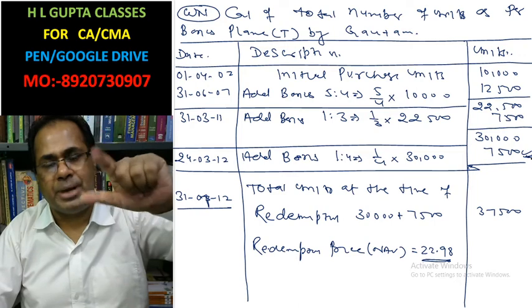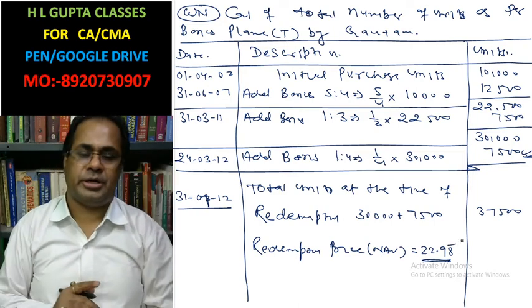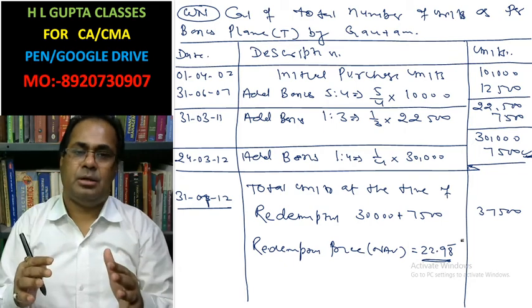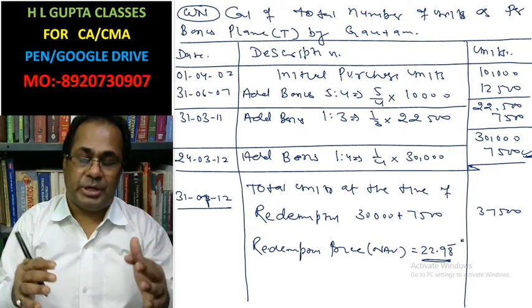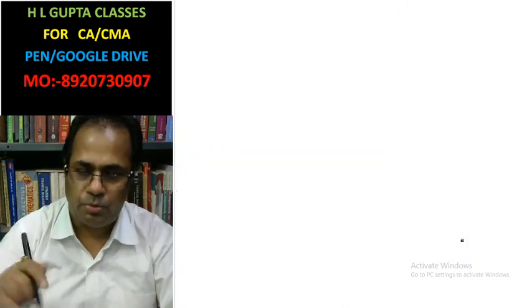That's why short-term capital gain will come, because it is received during the year and sold during the year.